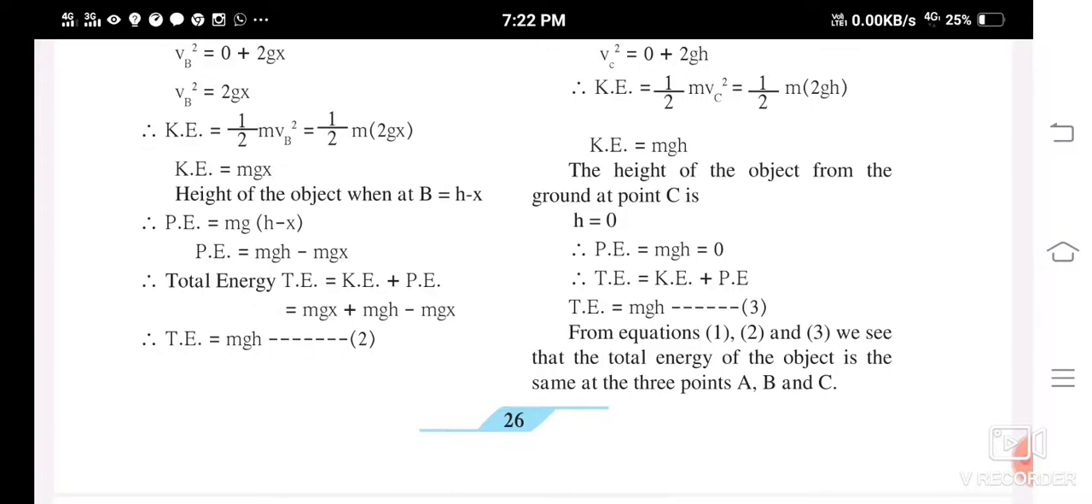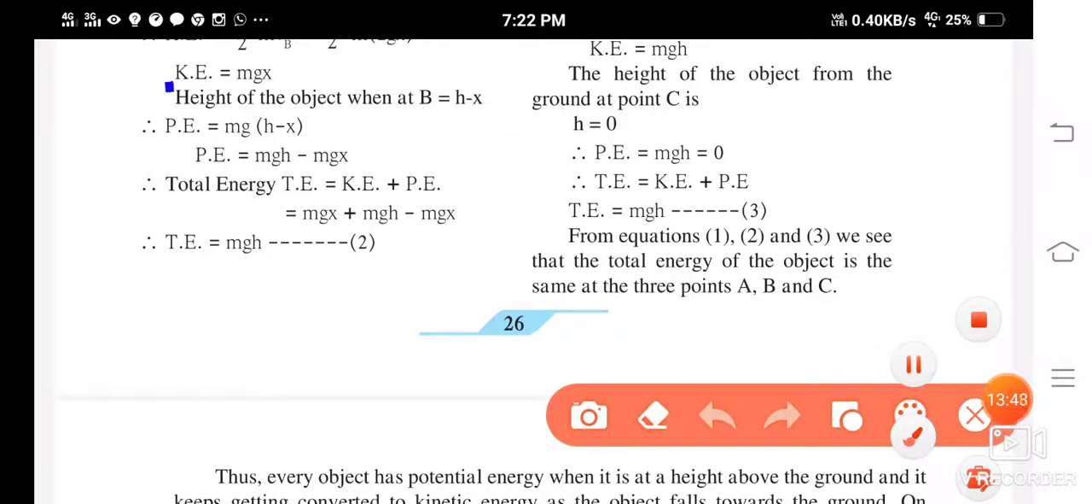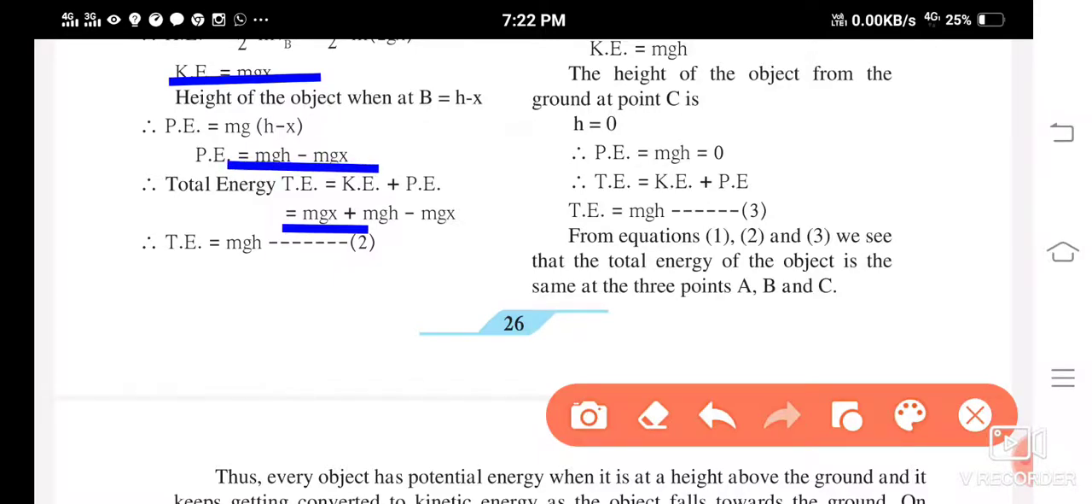Okay, so total energy is kinetic energy plus potential energy. Now see, kinetic energy, how much you got? mgx, just substitute here, mgx plus mg. Potential energy, how much you got? mgh minus mgx. So see, plus mgx and minus mgx will get cancelled. So what remains? Again, total energy is going to be mgh.